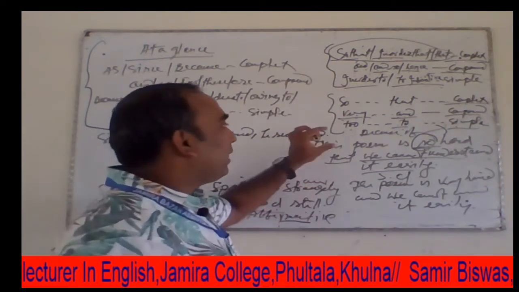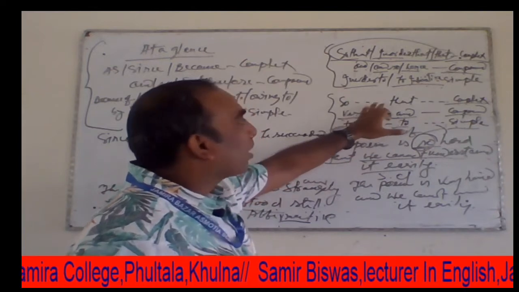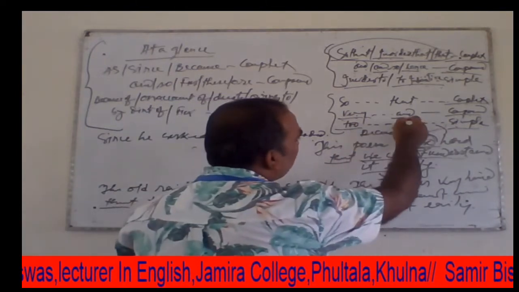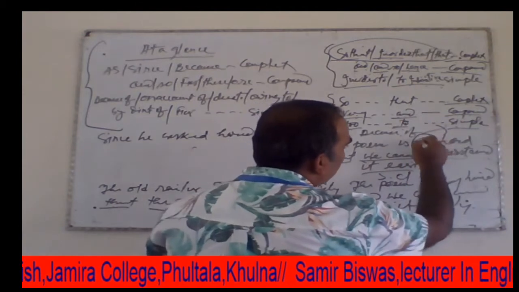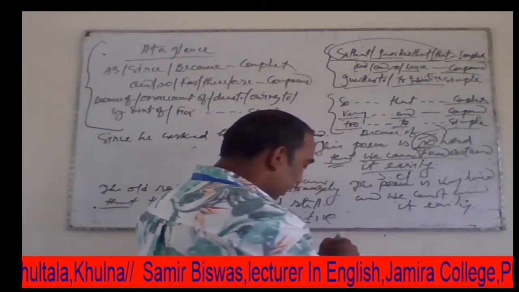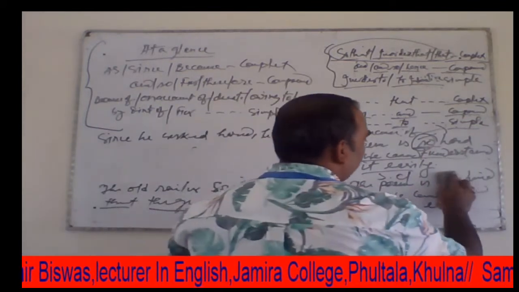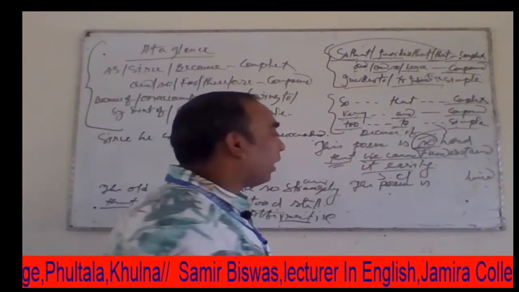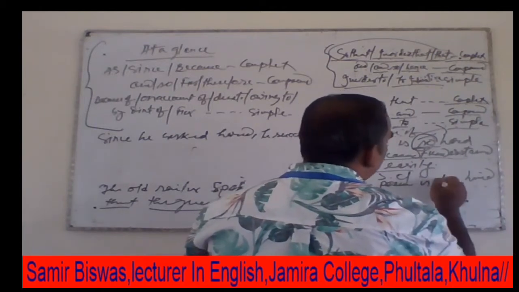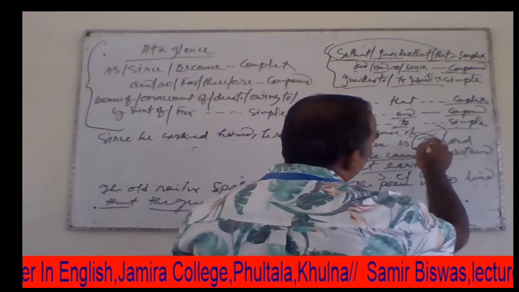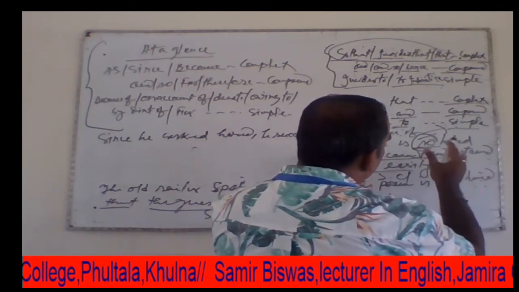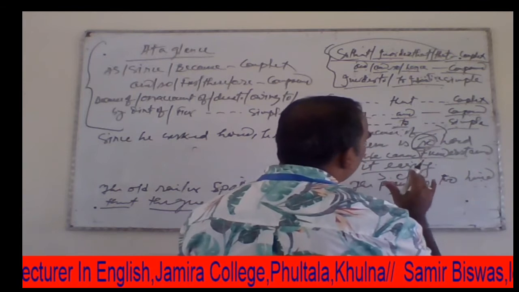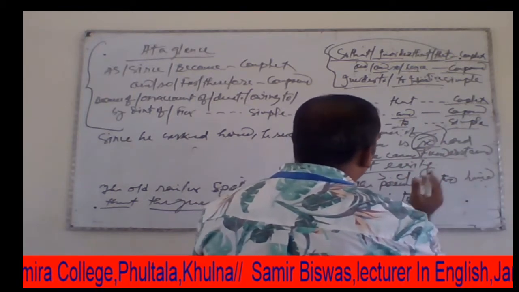Now we can change this compound or complex sentence into a simple sentence with the help of "to", and this "to" can be used in place of "so" and "that". Here the "to" is an infinitive, and after this infinitive "to" we use the base form of the verb from the principal clause.